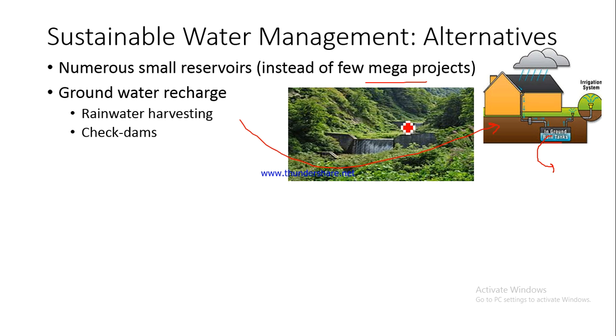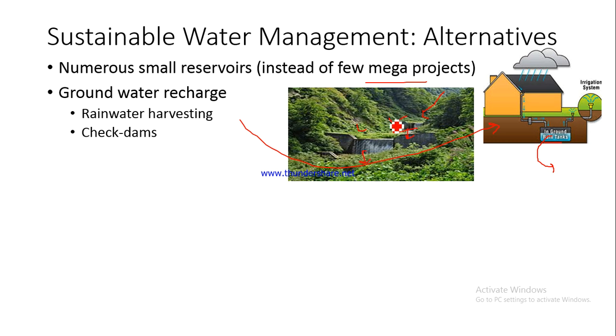Then we have check dams. Now what happens with check dams? Have a look at this structure here and then this structure here. There is a lot of rainfall here, the water will flow, and in this area the flow would be a little slower and the water will get an opportunity to percolate down. It would percolate down and recharge the groundwater here. Then this second structure has been given here. Again the water will come here, then move like this, and again here it will slow down a little bit and then recharge the groundwater.